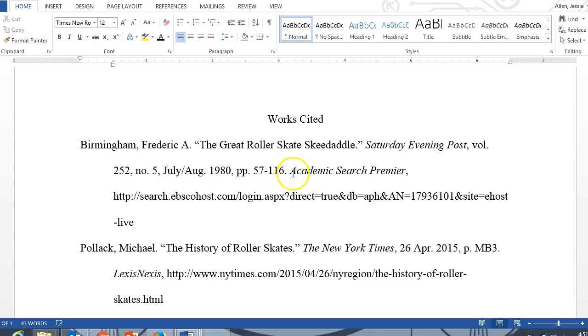I got this article off the Academic Search Premier database, so we put that there, Academic Search Premier. And then this again is the permalink that I found where this article was cited on Academic Search Premier. I just copied and pasted that permalink here at the end.